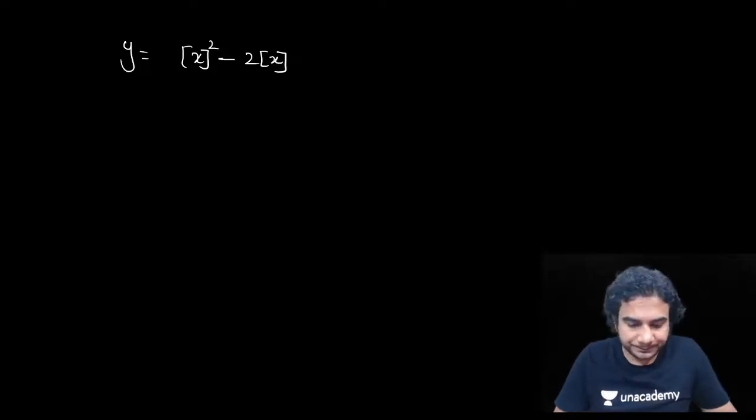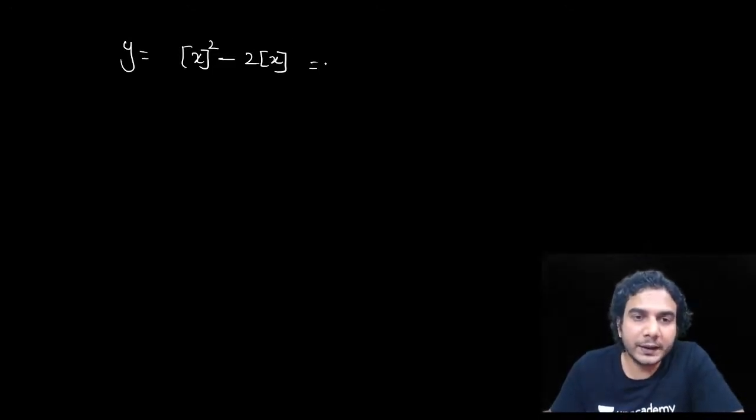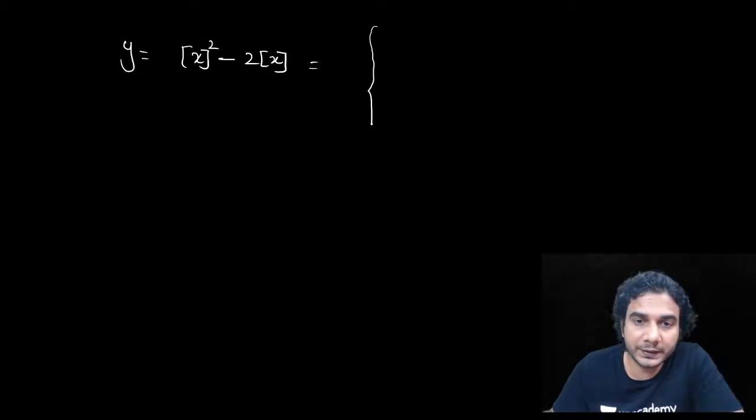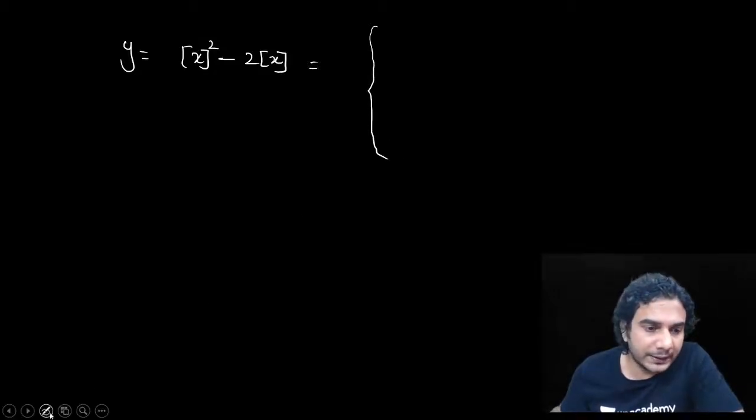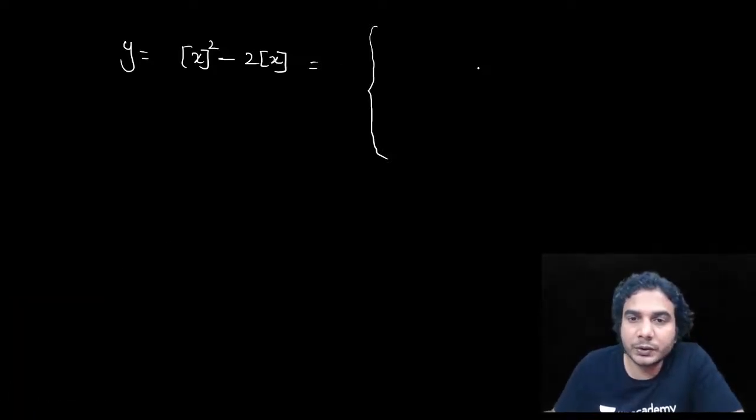All right, so let's plot it. What I was saying is, in this case, I'm not going to plot the base graph like x square minus 2x. I'm just writing the values directly. When x belongs to 0 to 1, greatest integer of x will be 0. So this value is going to be 0. Y is equal to 0, you need to plot, right?